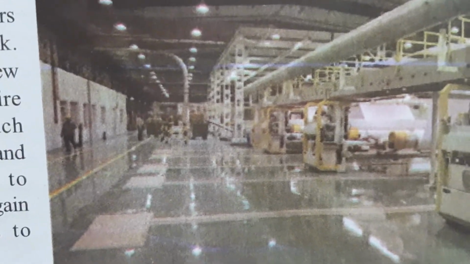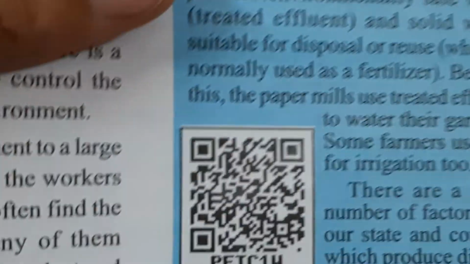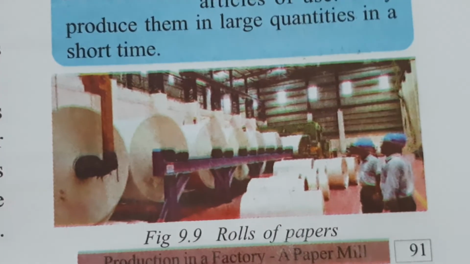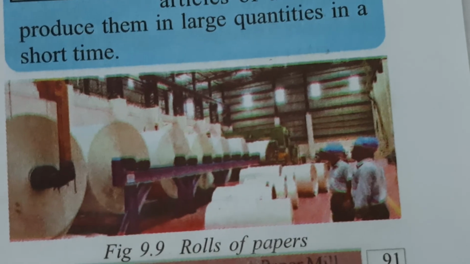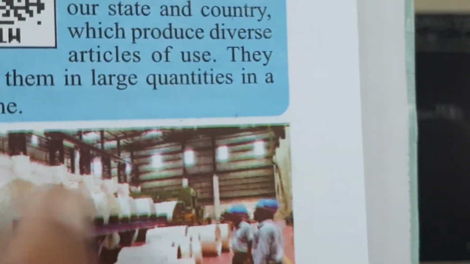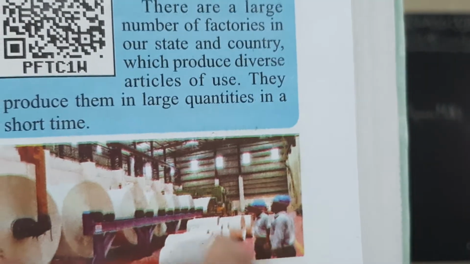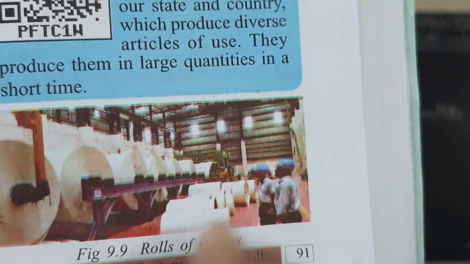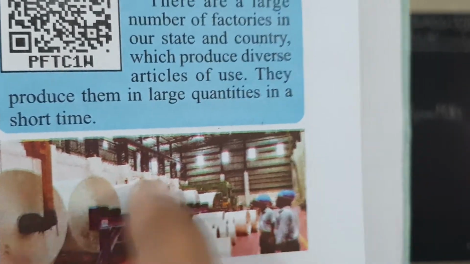The workers will work with the help of machines. The machines run by electricity at present. Okay. So next children, look at page number 91. Rolls of paper. Look, these are all paper rolls children. So look at here, workers also there. They are the rolls of the paper.